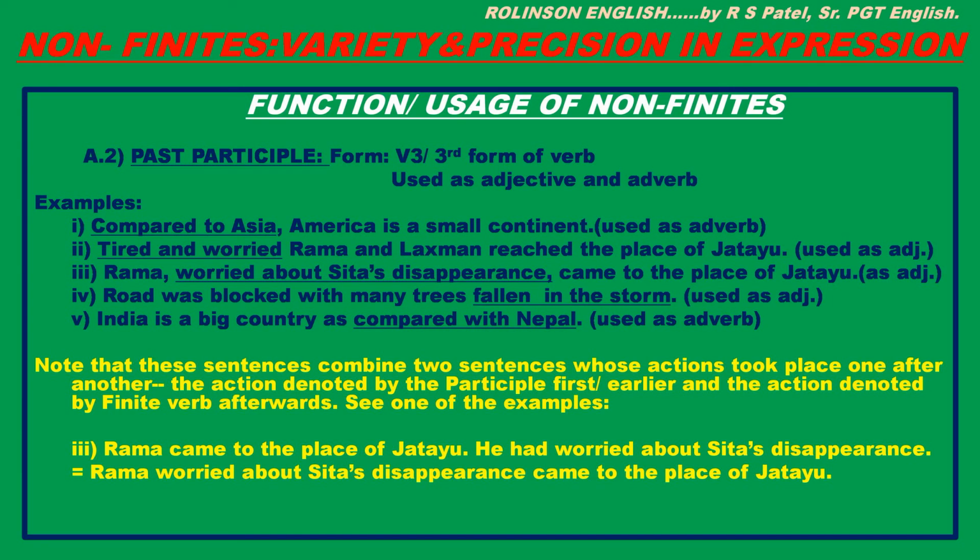See one of the examples where it is very much clear. Ram came to the place of Jatayu. He had worried about Sita's disappearance. That is put like this. Ram, worried about Sita's disappearance, came to the place of Jatayu. Right?